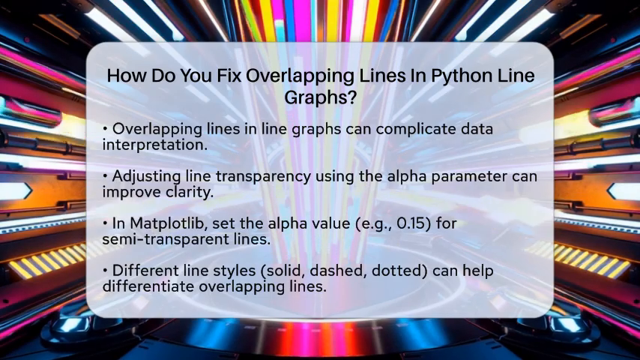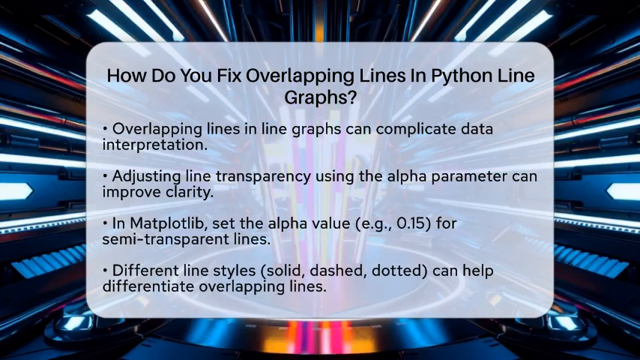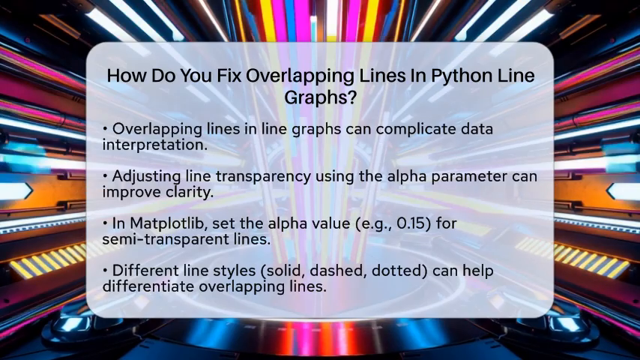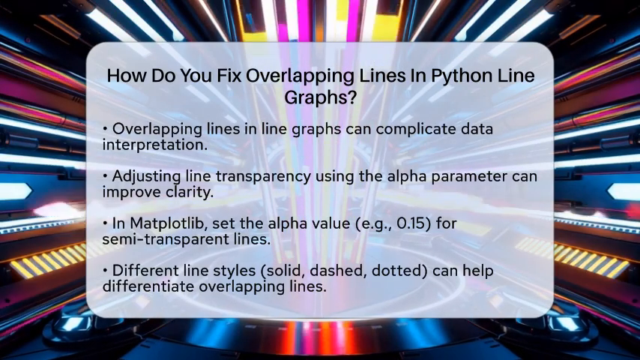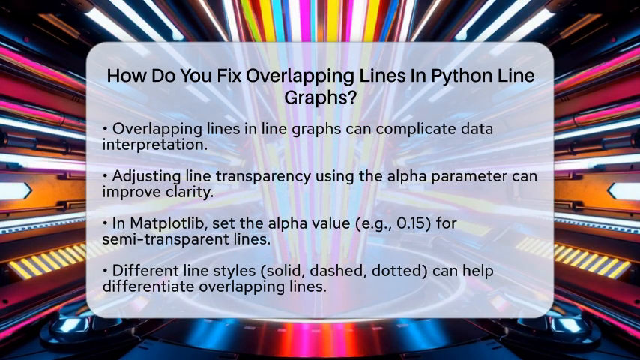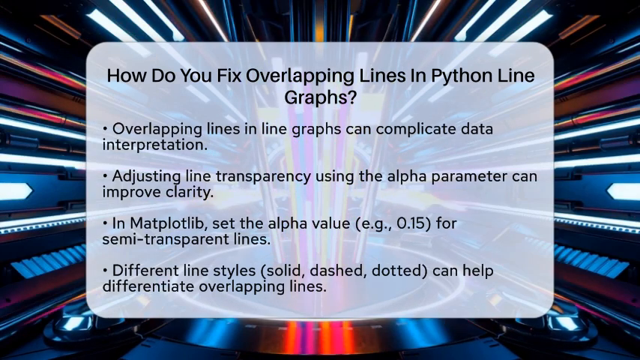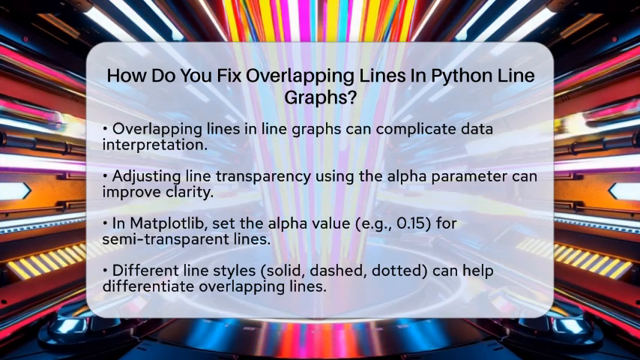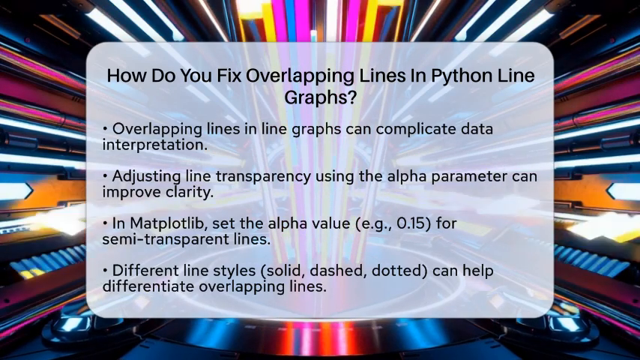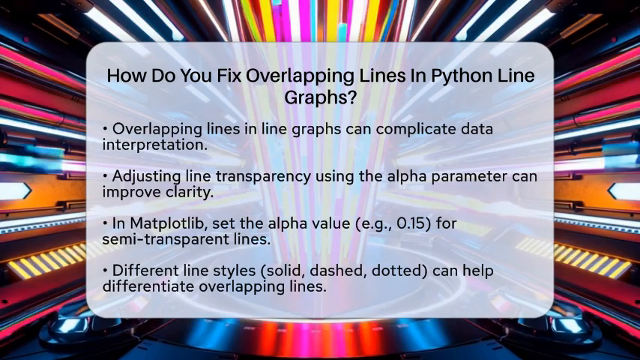First, one effective method is to adjust line transparency. By setting the alpha parameter, you can make lines semi-transparent. For example, if you are using the Matplotlib library, you can set the alpha value to something like 0.15. This allows overlapping lines to be seen through each other, making it easier to distinguish them.